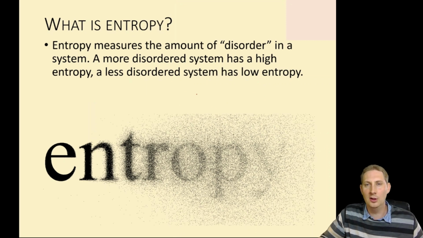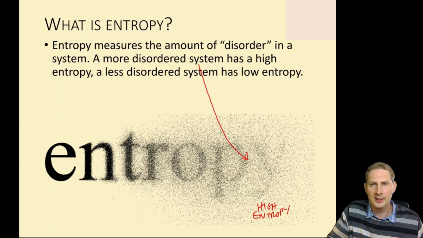But let's remind ourselves, entropy measures the amount of disorder. A system that is very disordered, like for example this P and this Y here, has a high degree of disorder and high entropy.